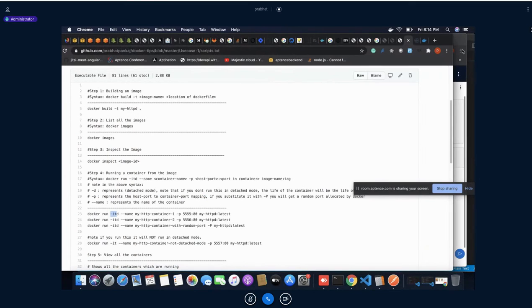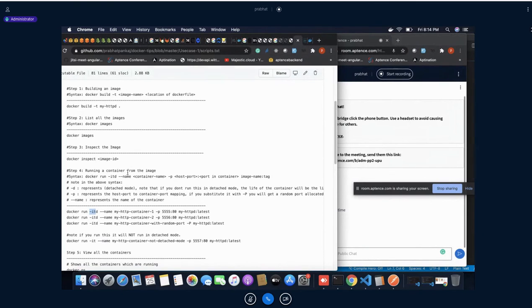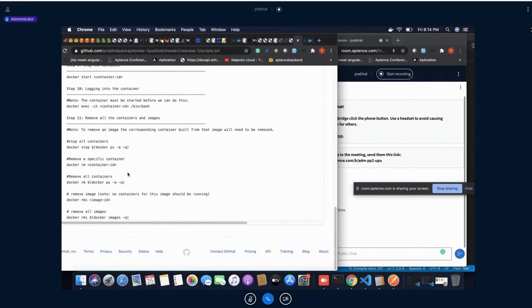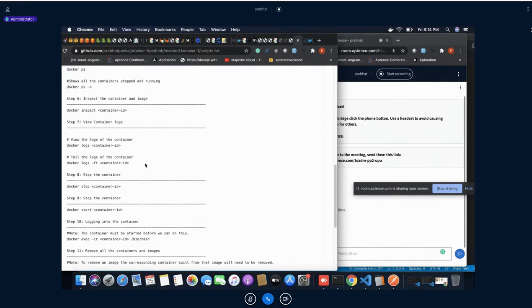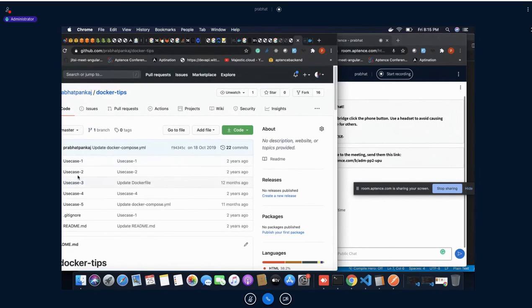Okay, so this was just a basic introduction: how to create a Docker image, how to build a Docker image, how to attach different Docker images, how to destroy, how to get the status and all. Next, let's move to use case two,